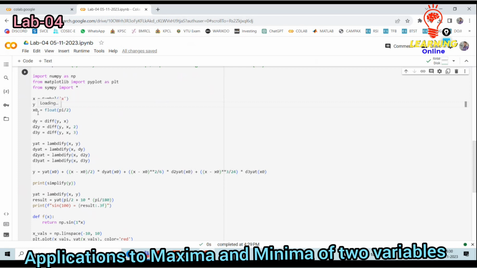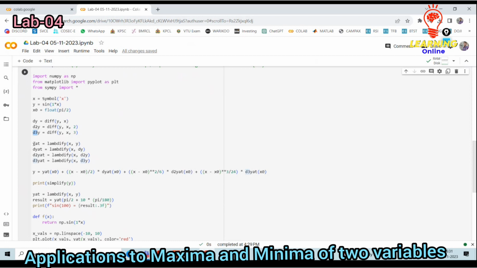Then floating point x naught is equal to float pi by 2, because pi by 2 I want for that particular value I have to evaluate. Then I need to define the expressions dy, then d2y, d3y, corresponding to that expression. You will get that particular evaluation which ought to be presented for the particular expression itself.